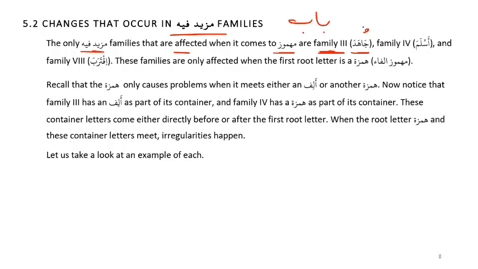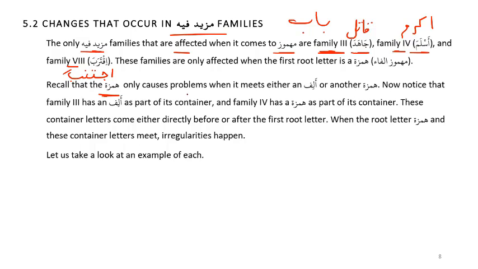Jahada, for example, qatala. Family 4, aslama, which is like akrama. And family 8, iqtaraba, which is babe iftial. So for example, ijtanaba.